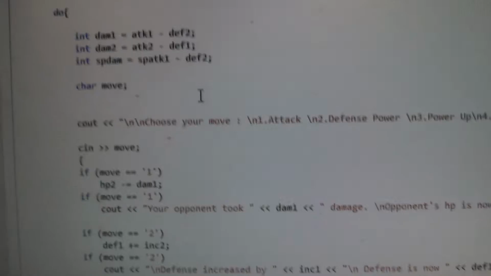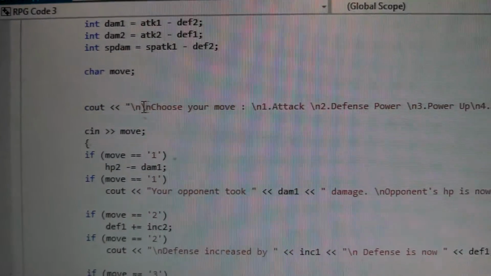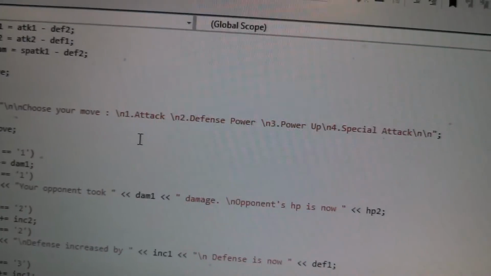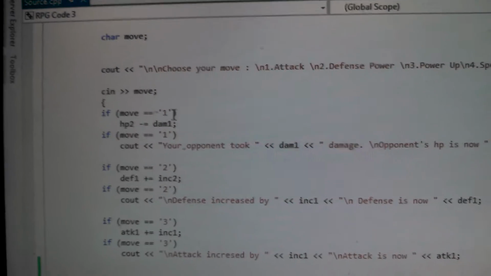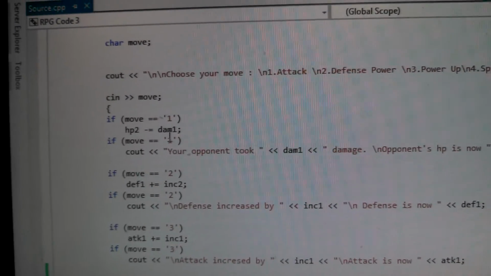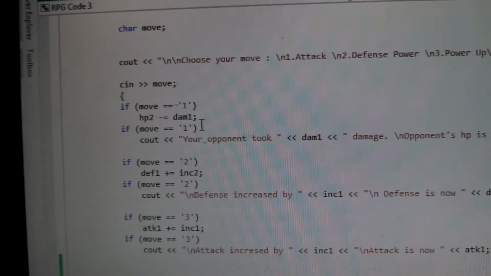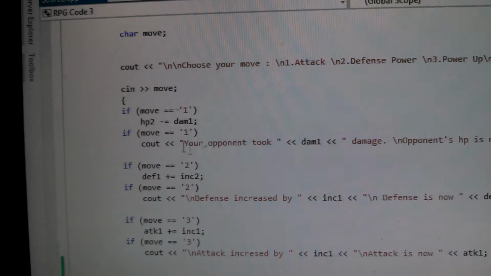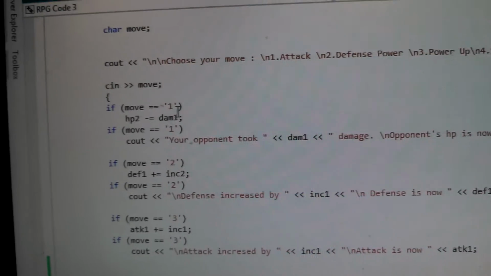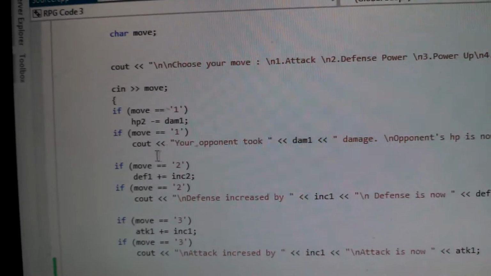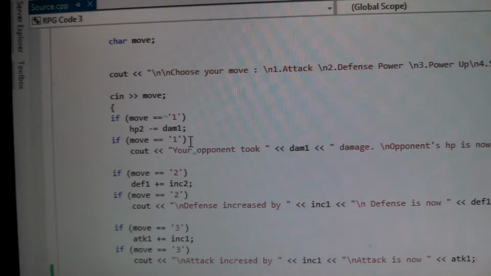Character, move. Then you choose your move: attack, defense, power up, special attack. And then you cin, which means you type in your move. And if move, it's gotta be equals equals, because it's not assigning a value, it's checking a value that you type in.